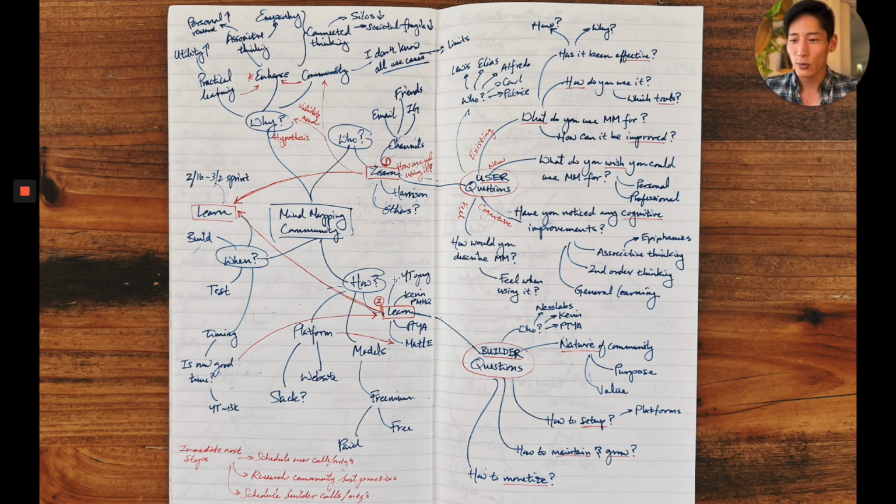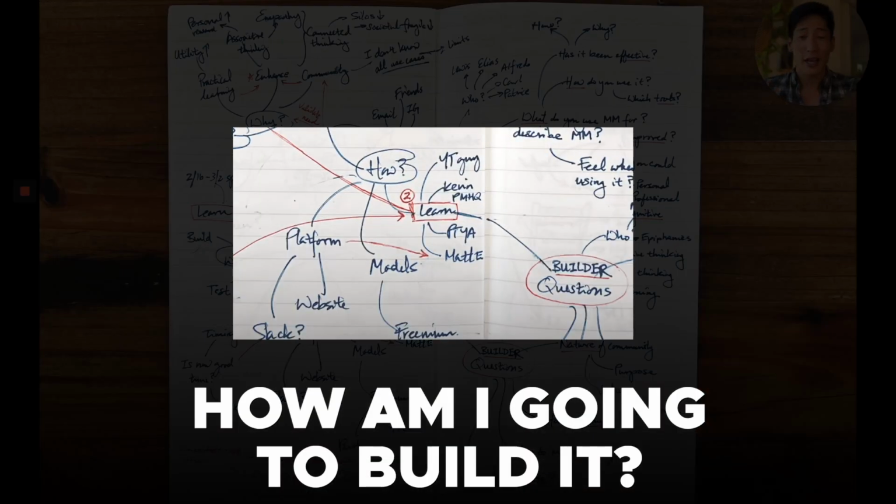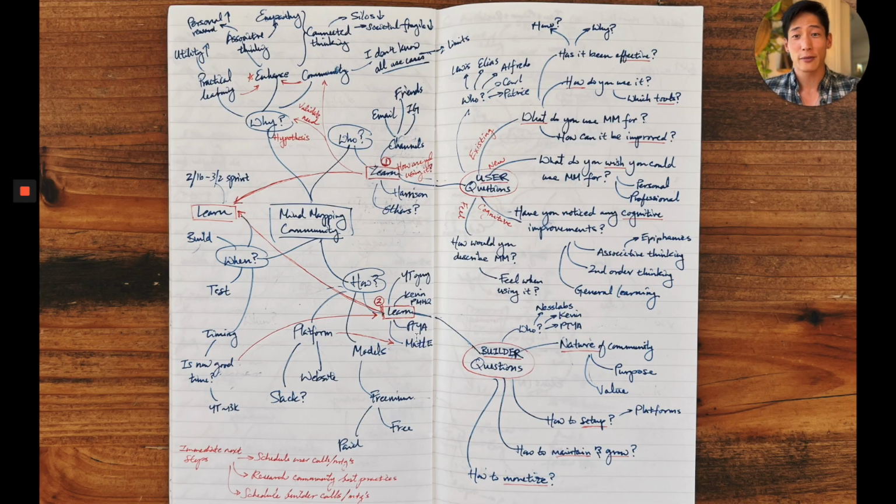All right, the next one is how. So how am I going to build it? I realized I have no idea how to build a community. I've run communities before, up to 30,000 people, but I've never built one myself from scratch. So I have to ask what kind of platforms I'm going to use, right? What models? Is it going to be freemium? Is it going to be paid, subscription, what have you?